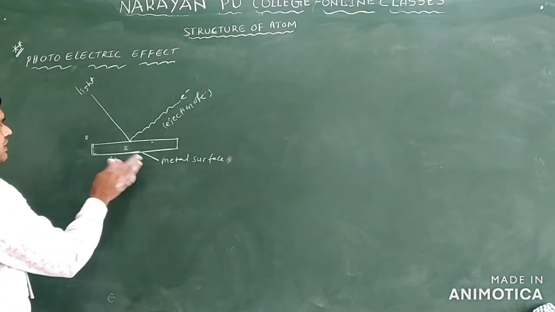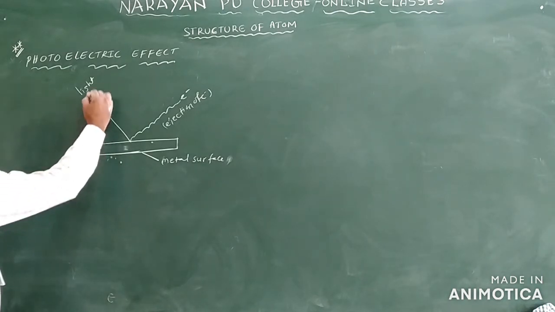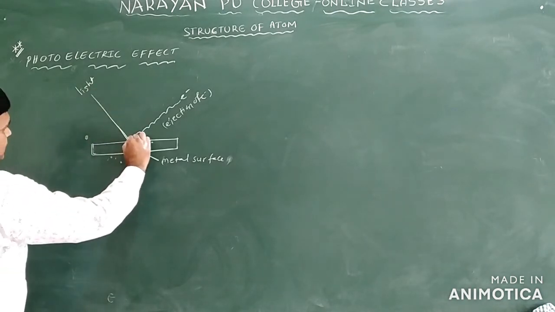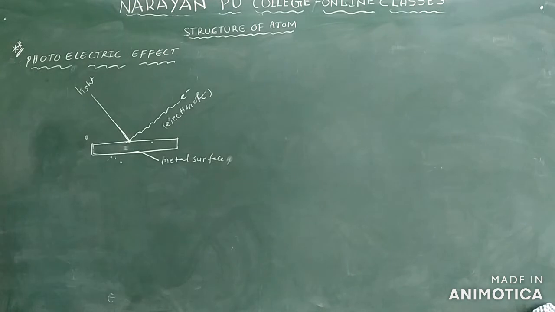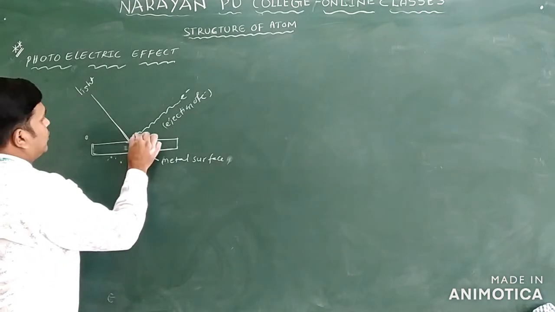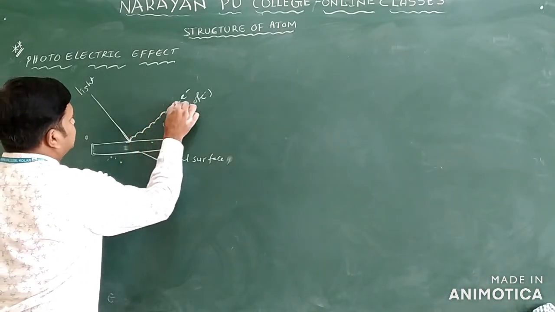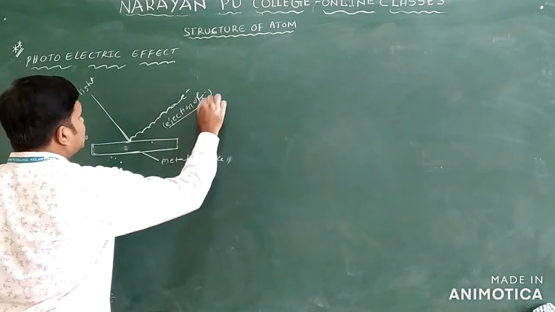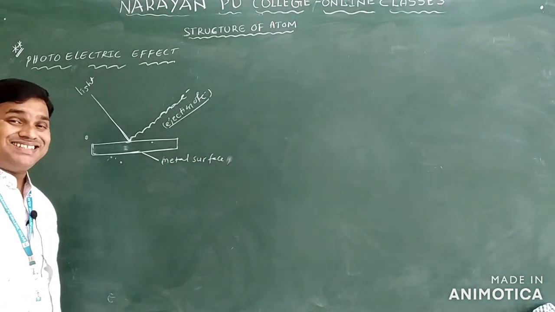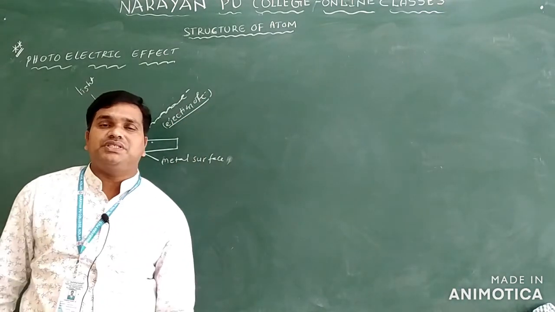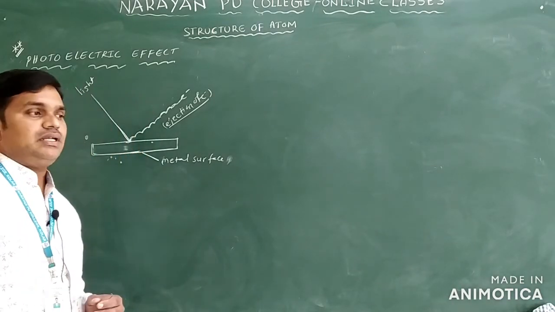Here light from the source falls on the metal surface. Then ejection of electrons takes place. These electrons coming outside we call photoelectrons only.